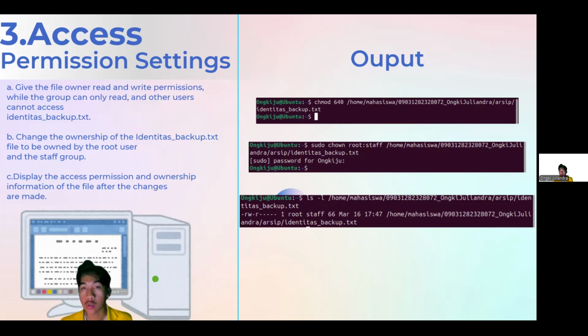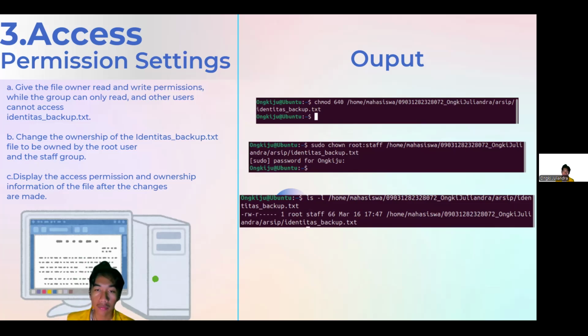Okay, as you can see in the output section, the first one is I'm using chmod 640, and then /home/mahasiswa/name_nama/arsip/identitas_backup. After we execute that command, the owner of the file can read and write, the group can only read, and other users cannot access this file.